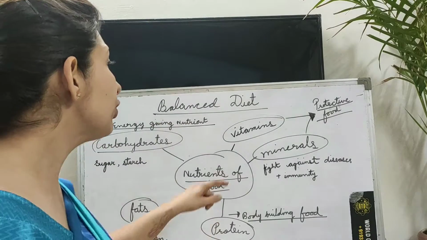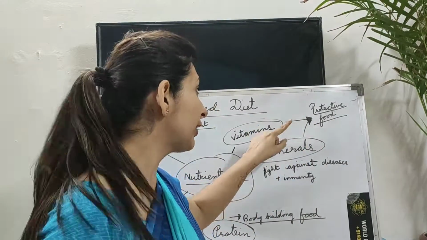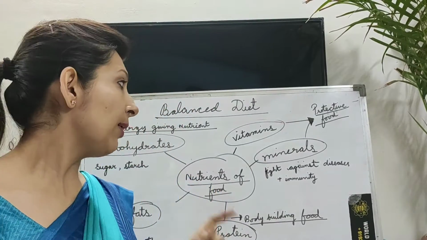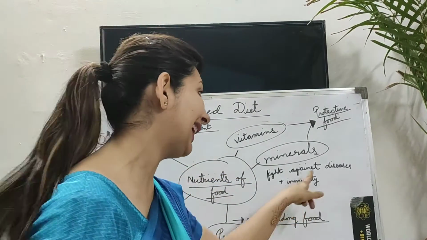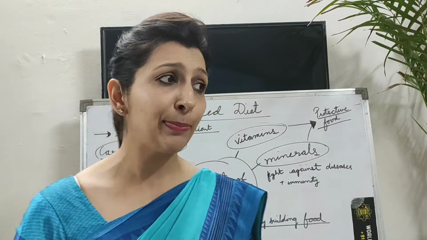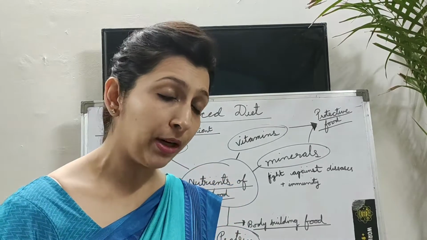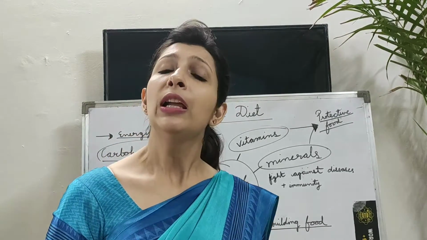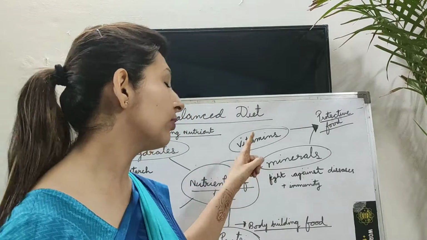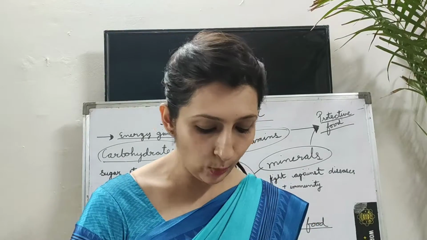Okay, now come to vitamins and minerals, and these both are called protective food. Now what is this? Protective food is very important because it helps us to fight against diseases. These days people are talking about building immunity, having proper body strength so that they can fight against disease. These things are available because of vitamins and minerals. Now where do we find these vitamins and minerals?